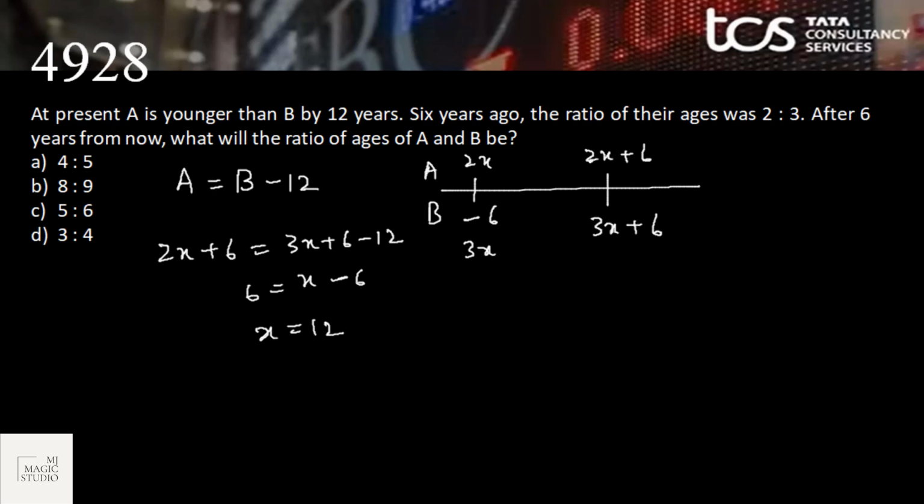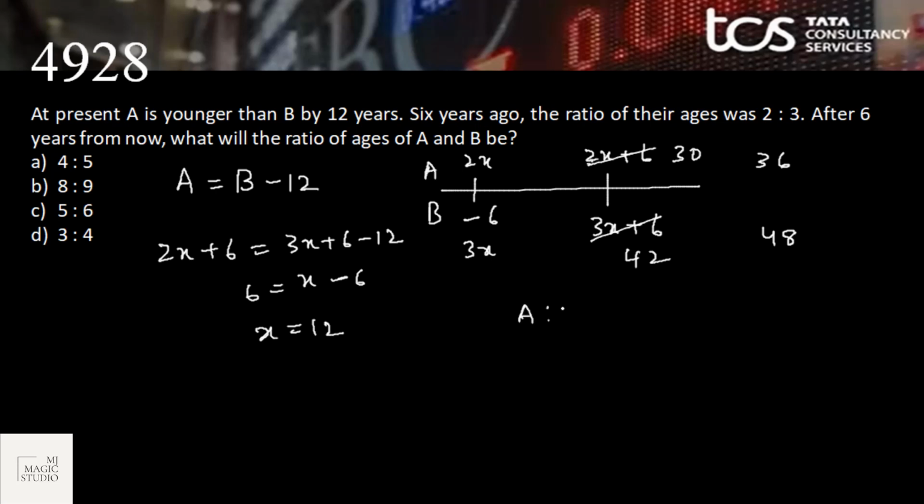6 years ago, present age is 24 plus 6. That is 30. And 3 into 12 is 36 plus 6. That would be 42. Done. Now what is the question? After 6 years from now, A would be 36 and B would be 48.